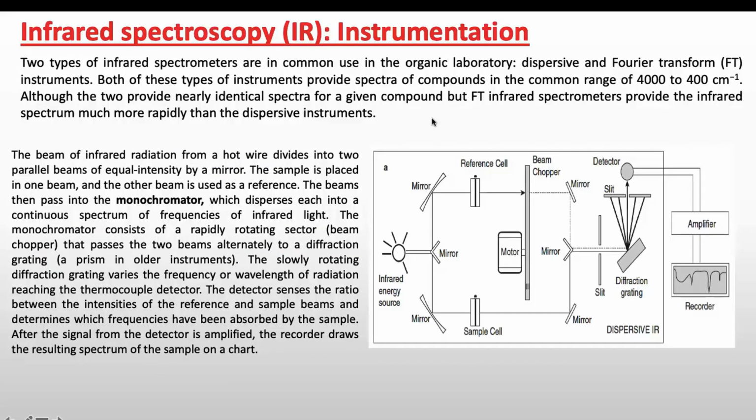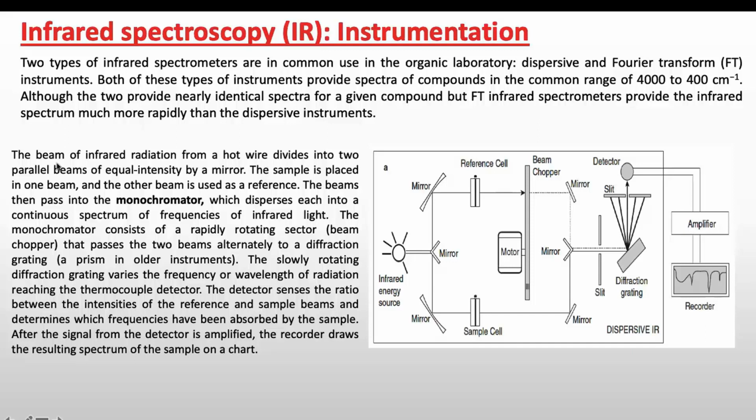Now we will see the instrumentation of IR spectroscopy. In IR spectroscopy we commonly use two types of spectrometer. First is dispersive and second is Fourier transform instrument, and both of these types of instrument provide the same type of spectra, which has a range from 400 to 4000 centimeter inverse. The only difference is that the FT infrared spectrometer provides the IR spectrum more rapidly than the dispersive instrument.